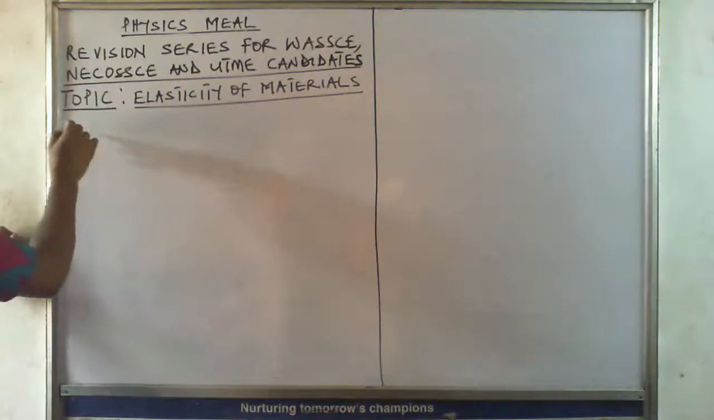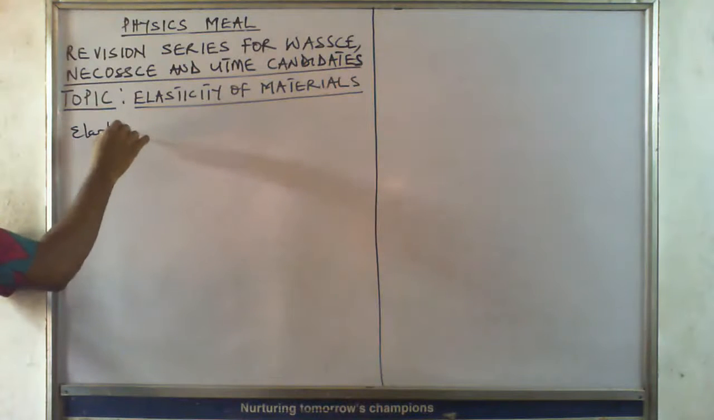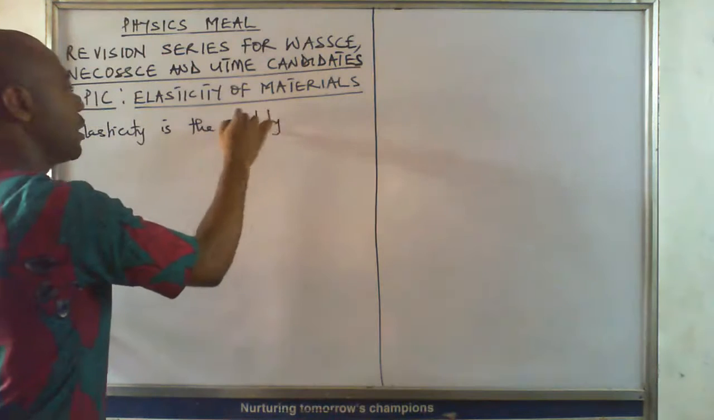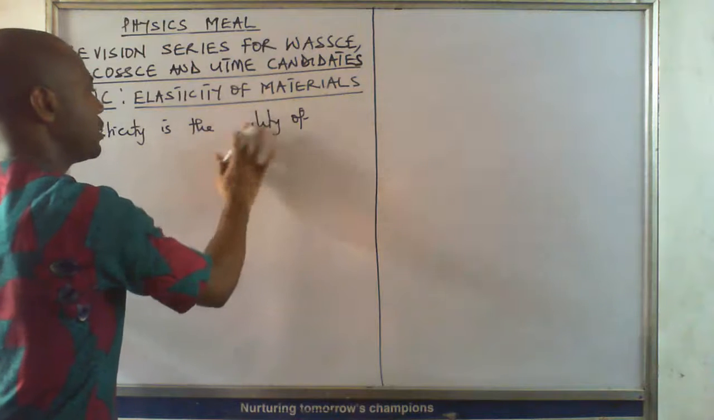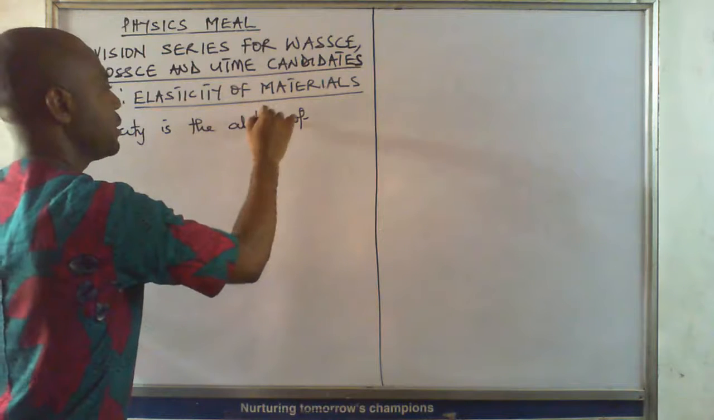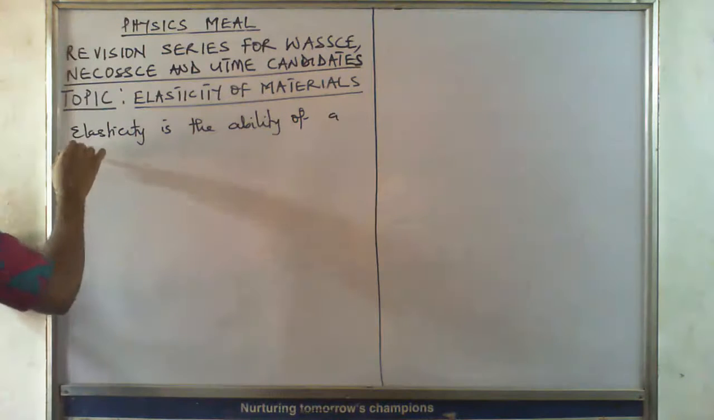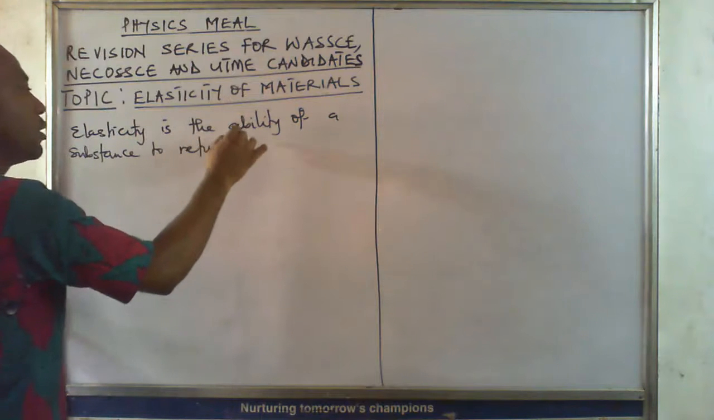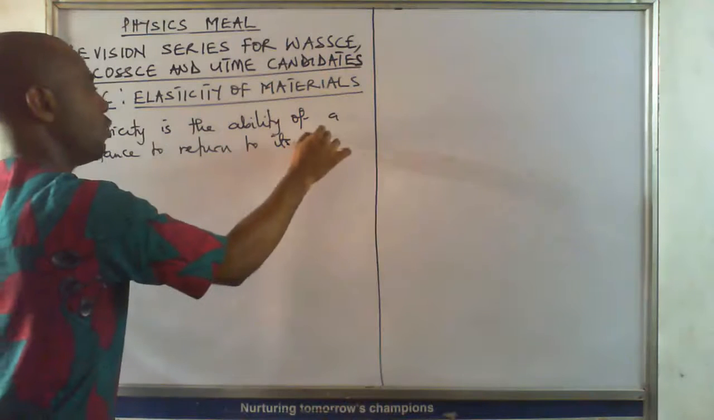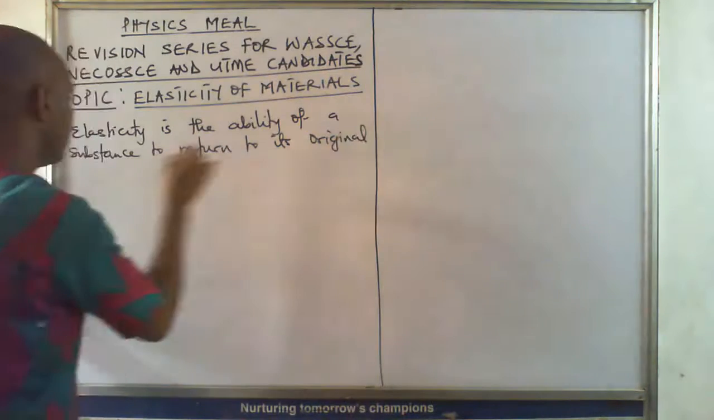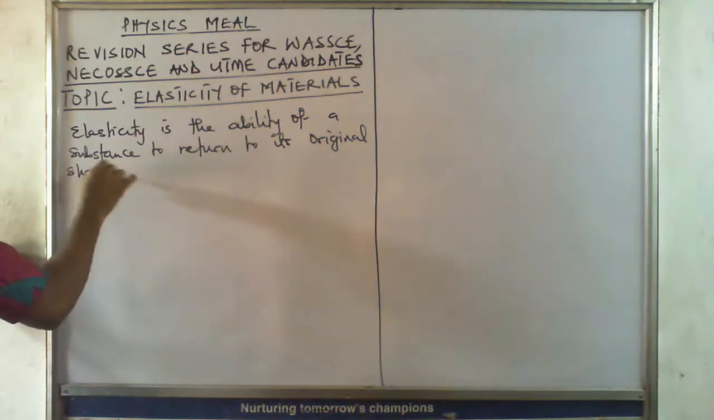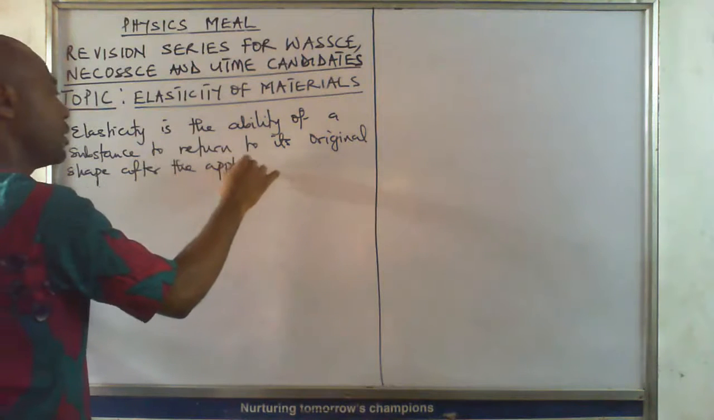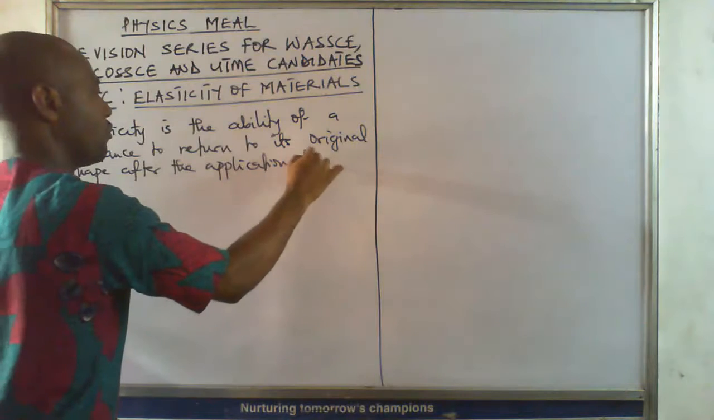So we say that elasticity is the ability of a substance to return to its original shape after the application of a force.